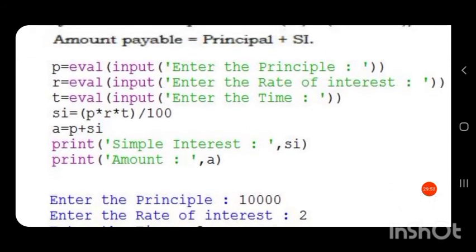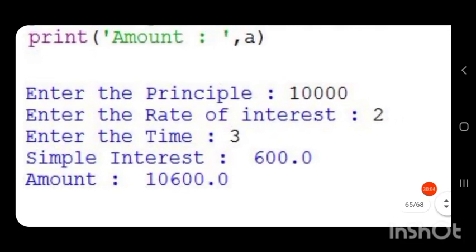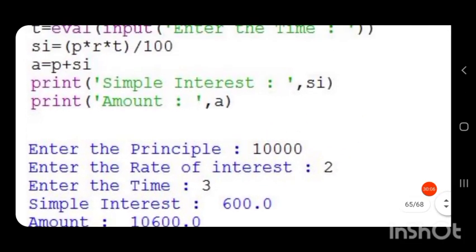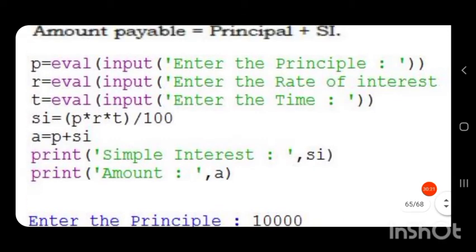Now we can print in single quotes. I will write simple interest, then only I will get the output like this: simple interest, space, colon, space, then single quotes close, comma, SI. SI is not written in single quotes, so the value obtained for the variable SI will be printed.